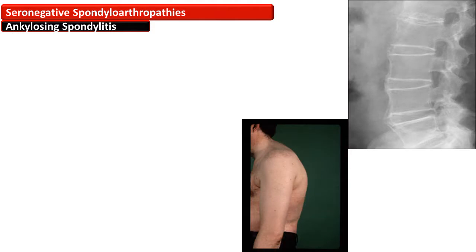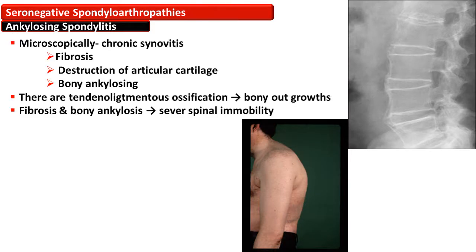Microscopically, ankylosing spondylitis is characterized by chronic synovitis and fibrosis. There is destruction of the articular cartilage also. All these result in bony ankylosis. This X-ray is showing the tendinoligamentous ossification and some bony outgrowths.